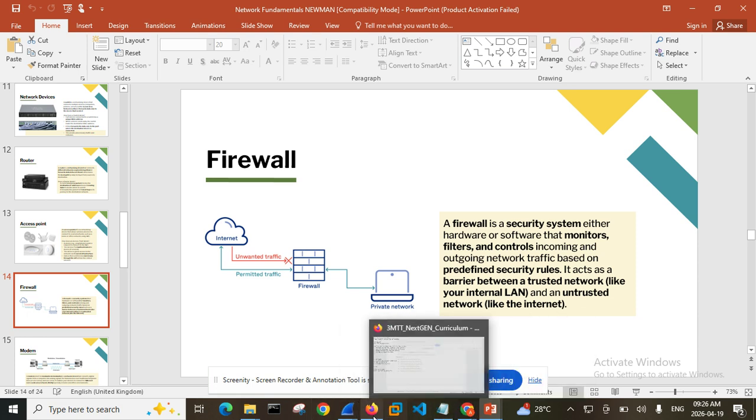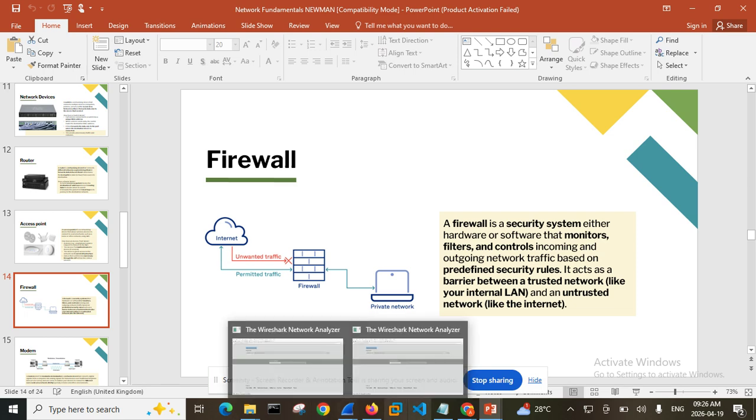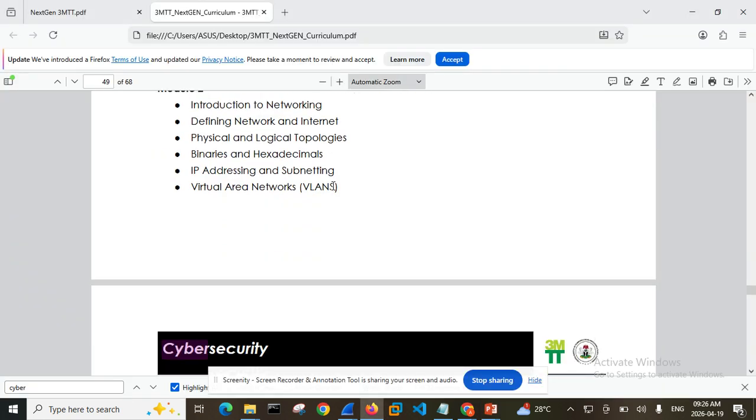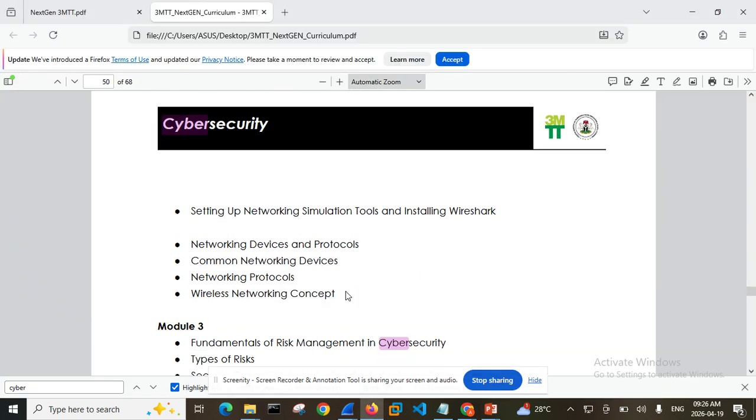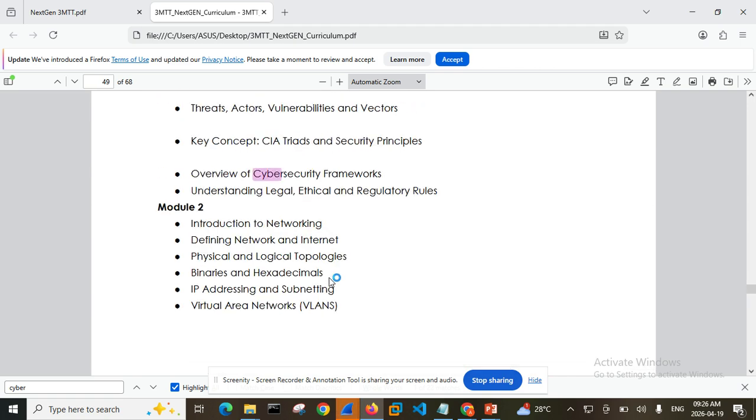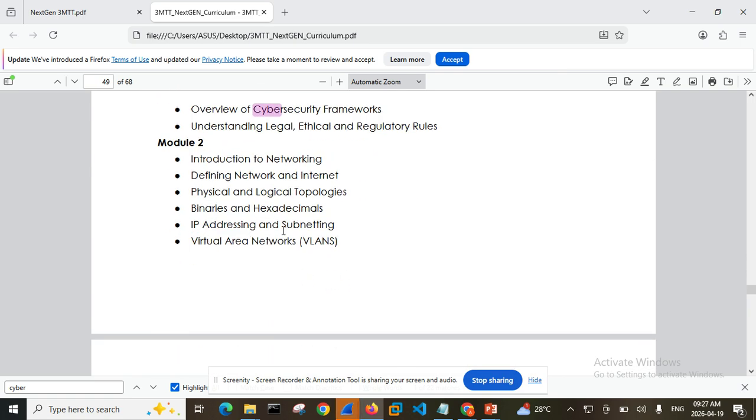So from our syllabus, this is what we have. My Wireshark is coming up, but let me show you. In our syllabus, we are supposed to learn networking devices and protocols, common network devices, networking protocols, and wireless network concepts.